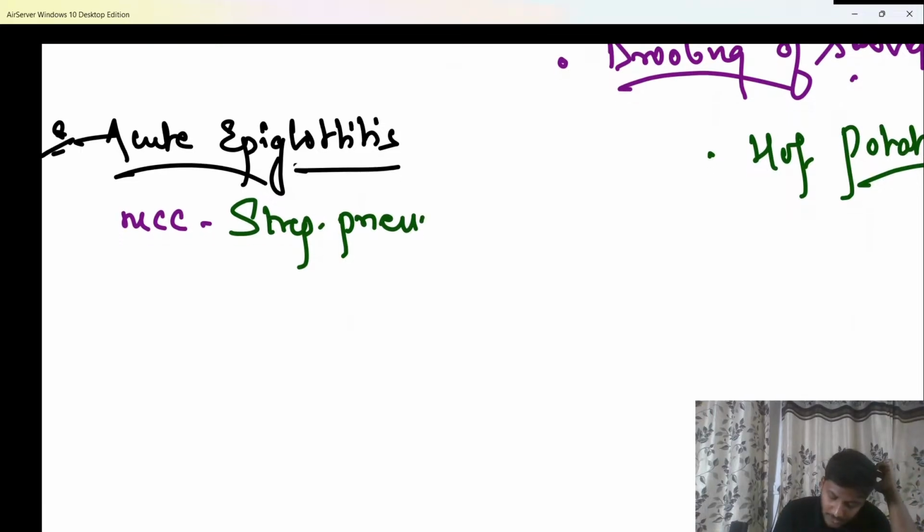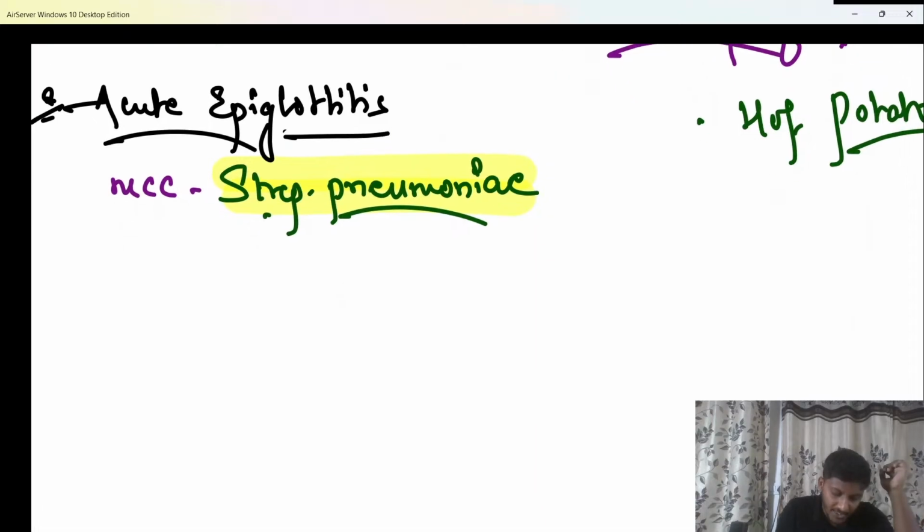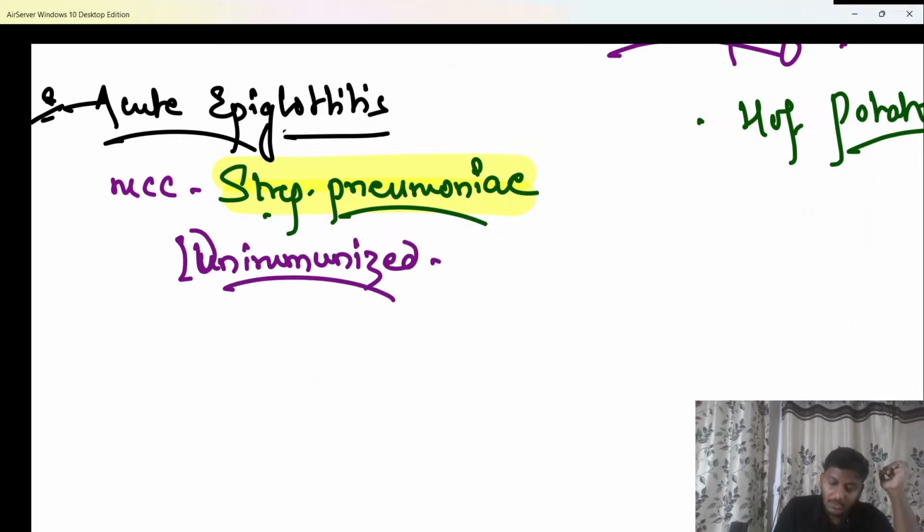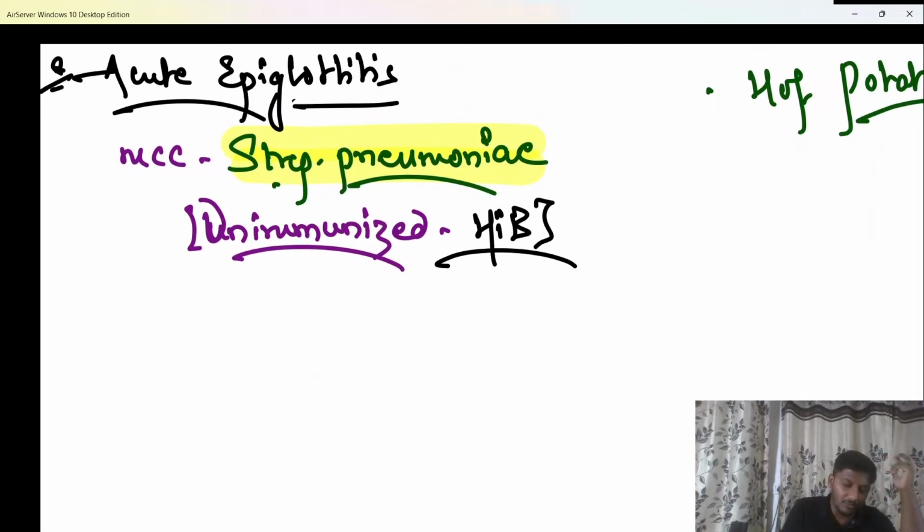Very good. So Streptococcus pneumoniae, also called pneumococcus, is the leading cause of acute epiglottitis. Do remember that. But if they say unimmunized child, beta, then definitely your answer has to be HIB. What is HIB? Haemophilus influenzae type B.